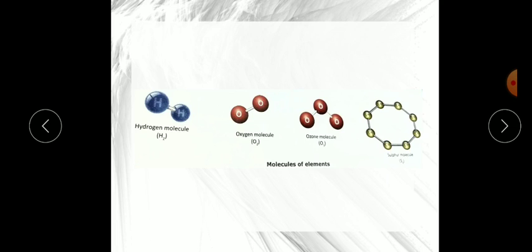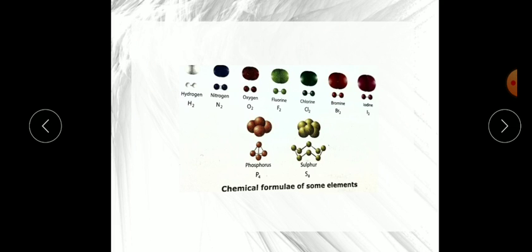Remember always what a molecule is: when two or more atoms of the same element combine together, they form a molecule. Here I am showing you hydrogen, nitrogen, oxygen, fluorine, chlorine, bromine, iodine, phosphorus P4, sulfur S8.